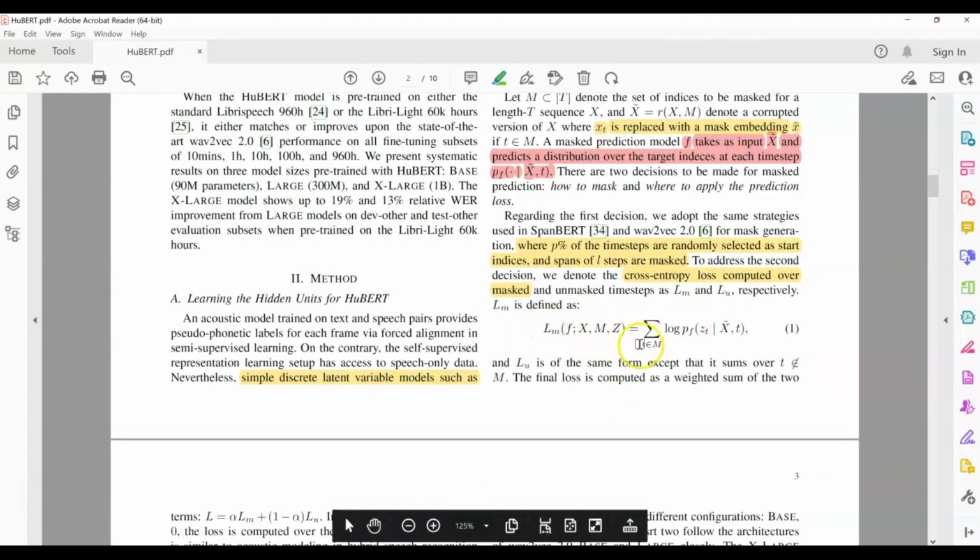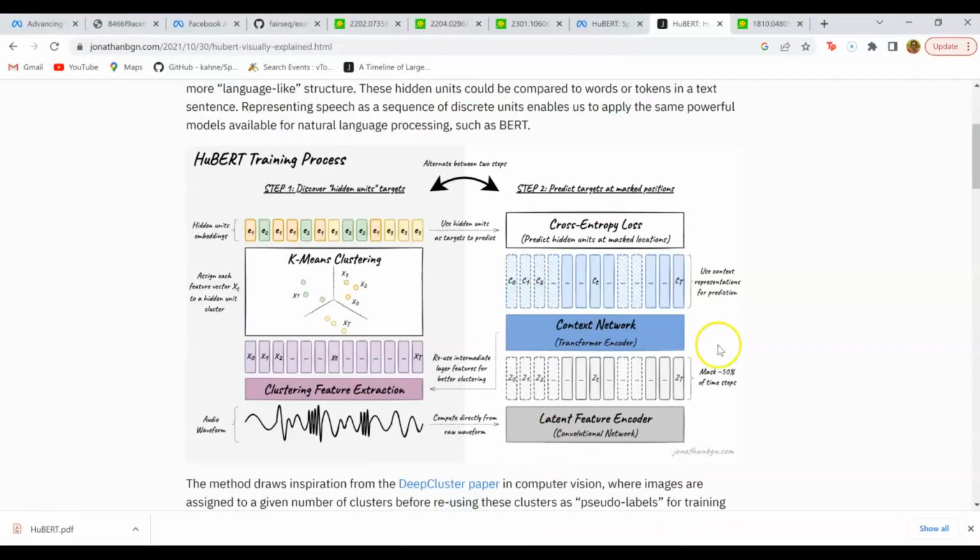So here, typically when we apply the loss in machine learning or deep learning, we apply the loss for all of the inputs. But here, as is specifically stated, they apply the loss only for the masked input. So that's very important. That's one of the important things that is mentioned in the paper, which is a key piece. Okay, so this is really the training process.